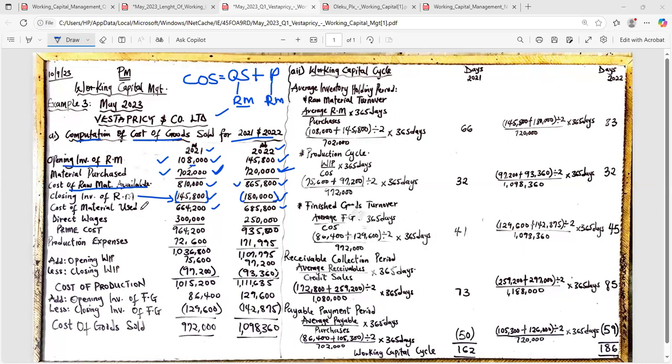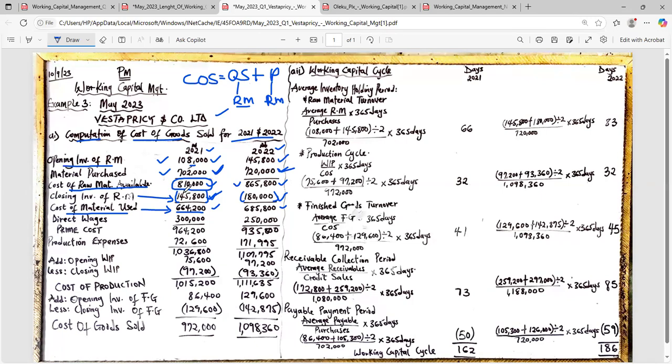So the answer that we got here is what we call cost of raw material used. Let me give you the logic. If I have 810 as the raw material that is available for me to use, and at the end of the year, I have 145,800 that I have not used, that means that what I actually used during the year is this 664,200. Does that make sense?